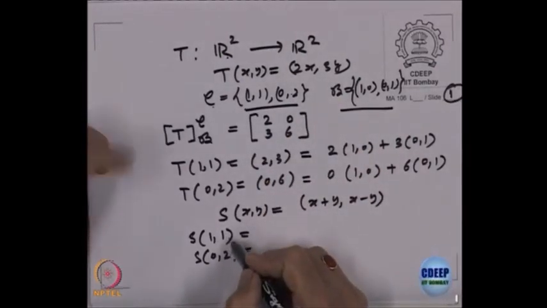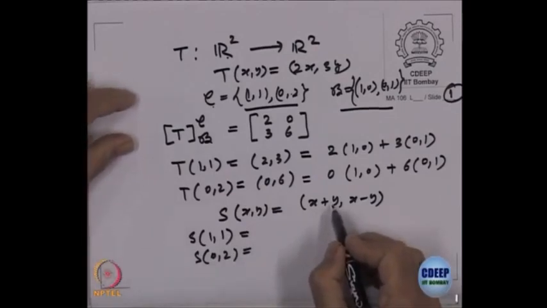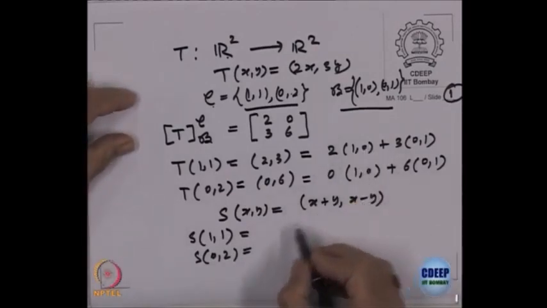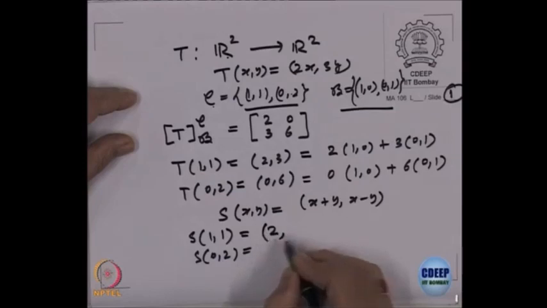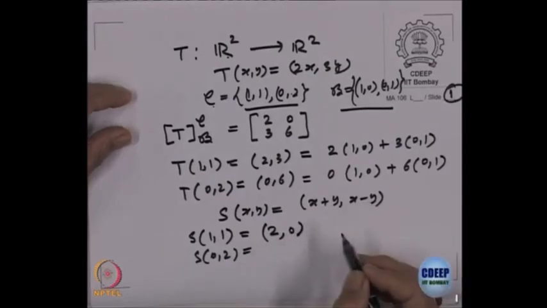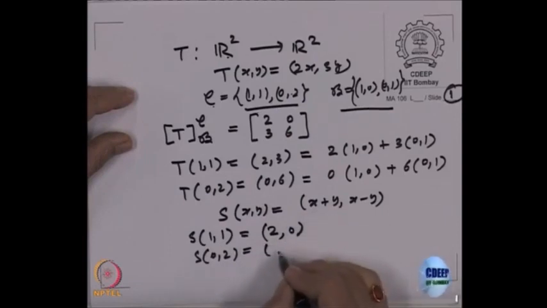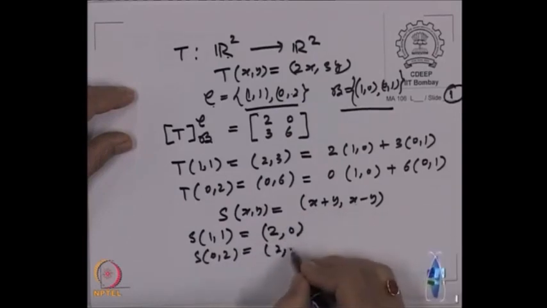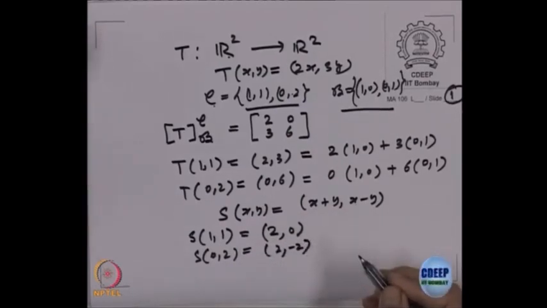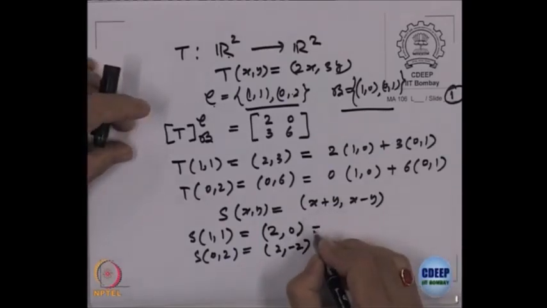What is S of (1, 1)? x plus y, so that is 2, x minus y, that is 0. What is S of (0, 2)? So, 2, minus 2, right. So, what is this equal to?